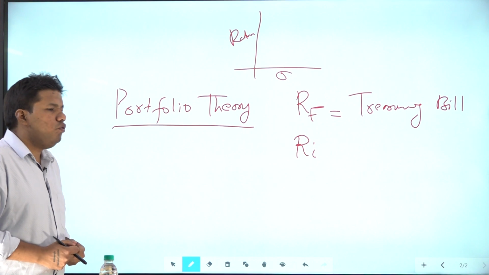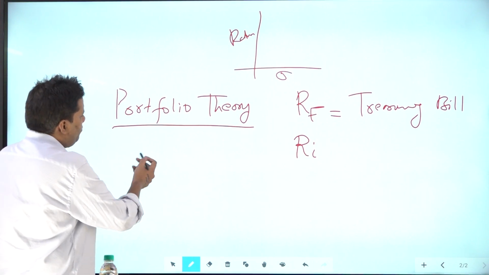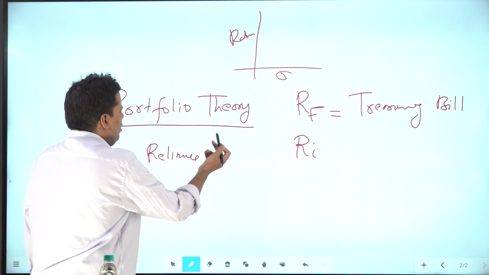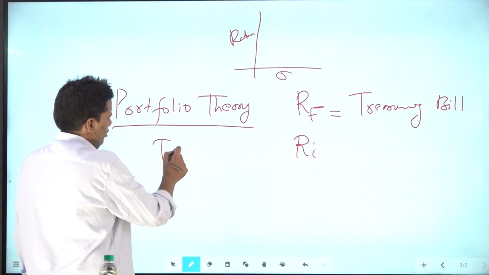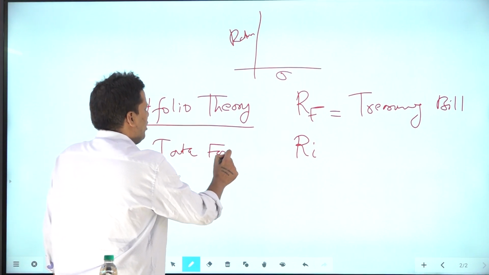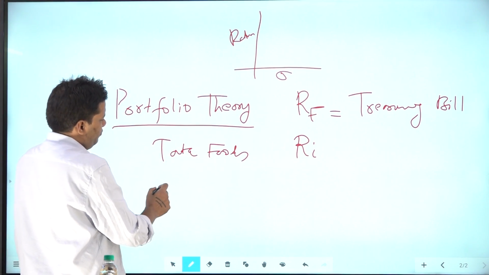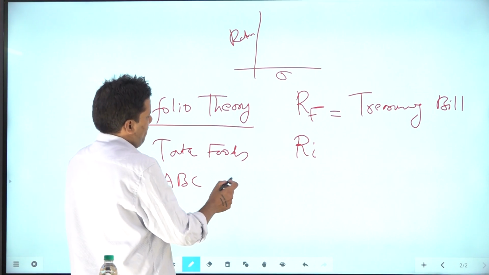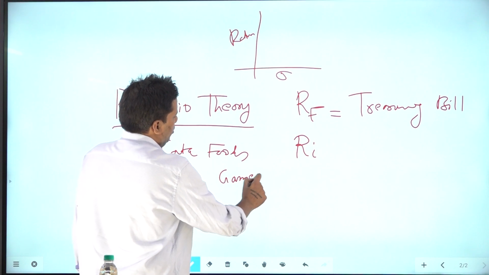And why does it get reduced? Now, there is some mathematics involved, but in simple terms, let's say there's a Reliance security. Let's say Tata Foods. There is a company like Tata Foods, but let us create it. Tata Foods, and let's say ABC games, right?